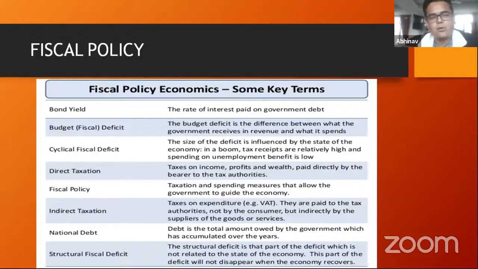So if I earn less than 5 lakh rupees, I pay 0% tax. If I earn between, let's say, 5 to 10 lakh rupees, I don't know what the income tax slab is, I'm giving a hypothetical example, then I pay 20% income tax. Now, if I earn like 10 crore rupees, then I pay 35% income tax, because obviously that money is not as important to me as it is to someone who's making 5 lakhs.